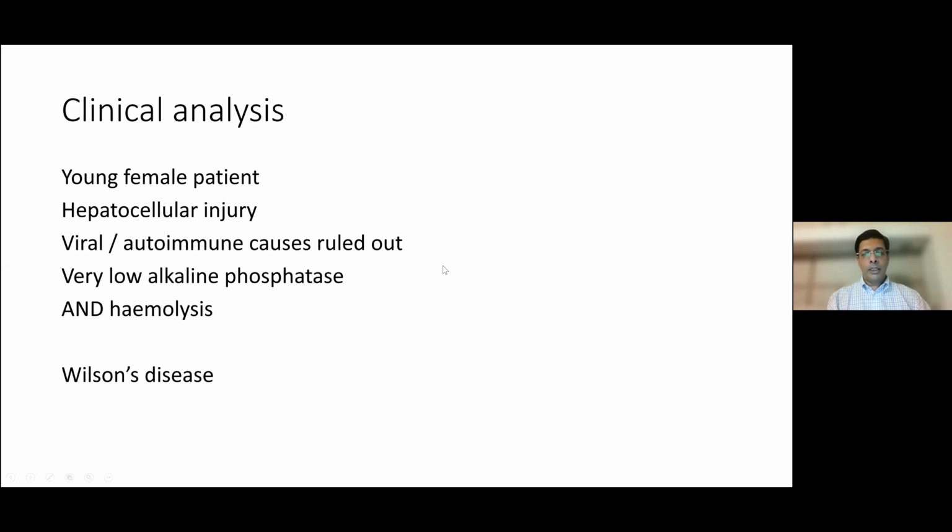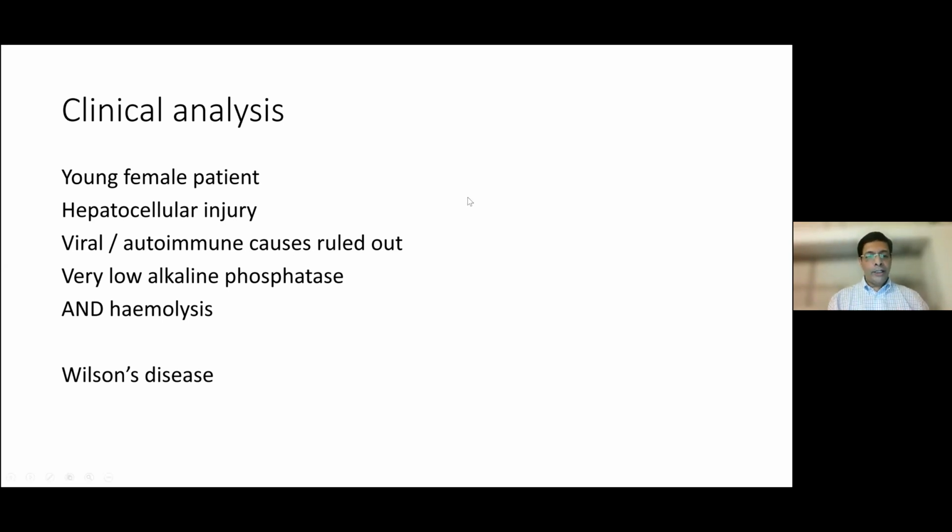Whenever there's a neurological presentation, a KF ring has to be there, the Kaiser-Fleischer ring. But neurological and hepatic may not always present together. Hepatic presentation can vary from asymptomatic disease to cirrhosis at the other end, with everything in the middle, including acute hepatitis, chronic hepatitis, fibrosis, and cirrhosis.